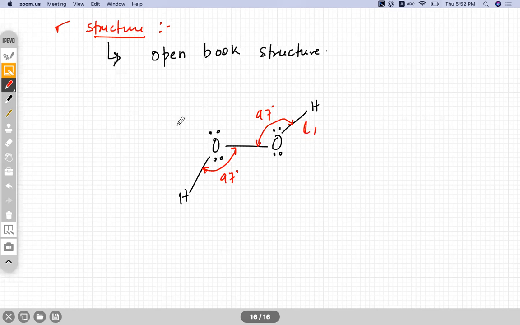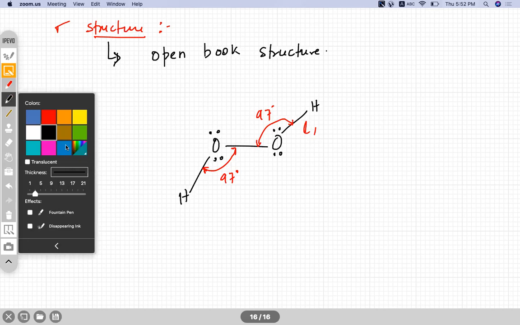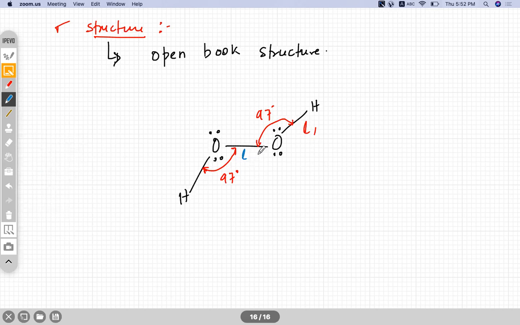This bond length is L1, and the bond length here, the OO bond length, is L2. This bond length here is also L1. So bond length L2 is greater than L1. This you must remember, the name of the structure plus this relation. Why? Because we have lone pairs present here, so we'll have lone pair repulsion. That's why the bond length here increases. Yes, it is important.